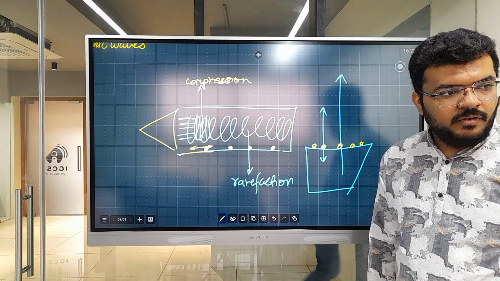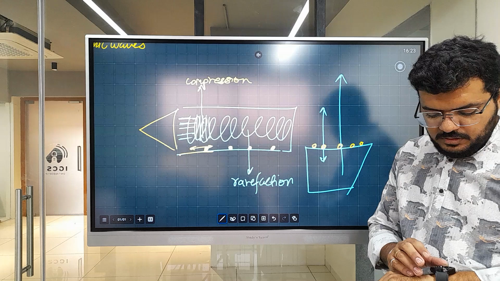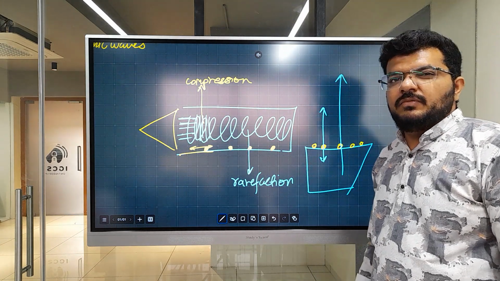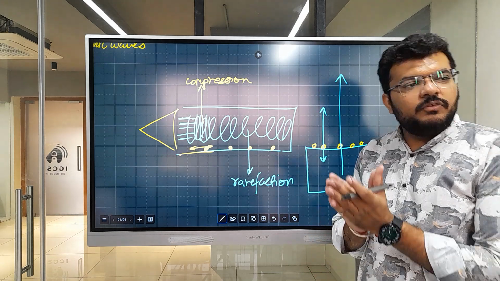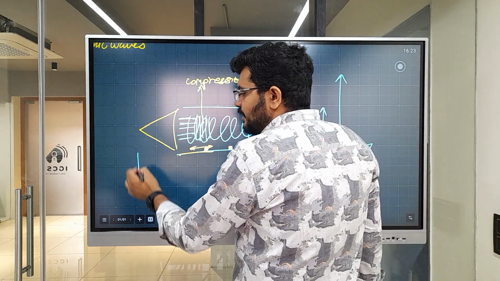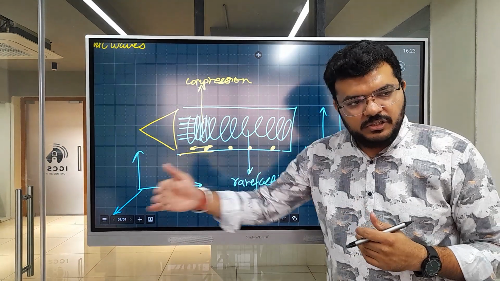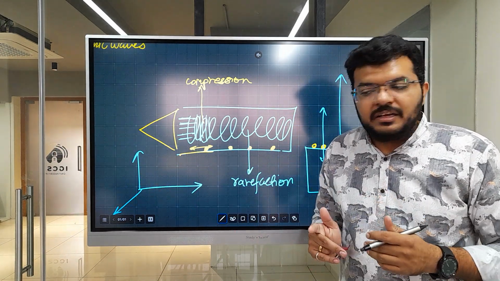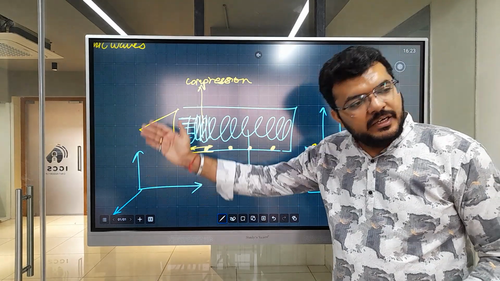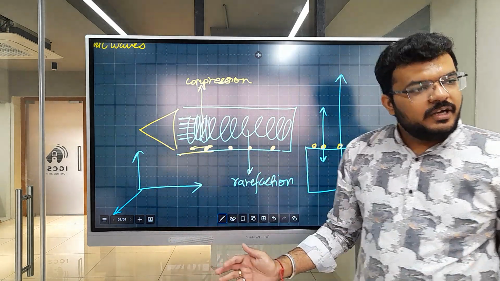What about transverse waves? If we are talking about, let's say, electromagnetic waves, there is a lot of formula and derivation to that. But in the simplest manner, we understood that electricity is a vector, magnetism is a vector, and propagation, displacement, is also a vector. They have to be at right angles to each other, which makes us sure that it has to be transverse. The simplest logic was this, but there is a lot of derivation and formulas involved.